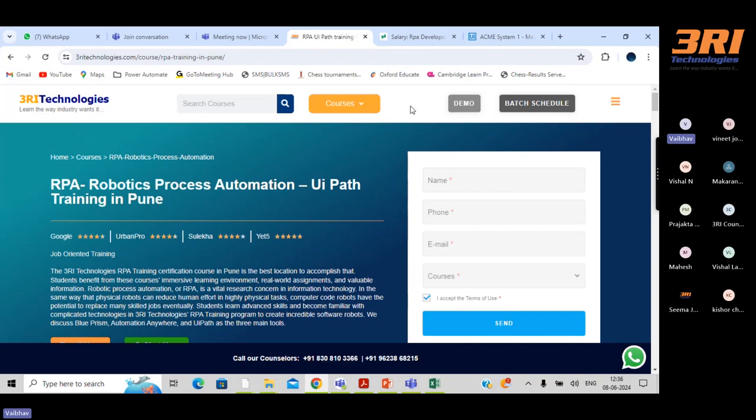And here we are not just teaching you RPA or UiPath, but we will guide you on how to prepare your resume. If someone is experienced and has past experience, I will guide you on how to show your experience in terms of RPA, and how to add your projects into the resume. So you will be fully prepared once you are done with this course from 3i Technologies.